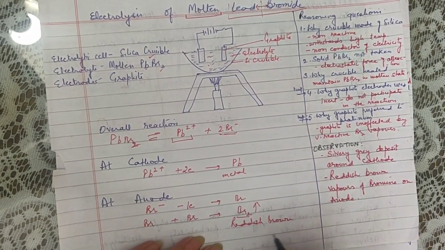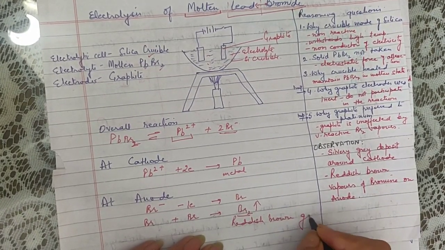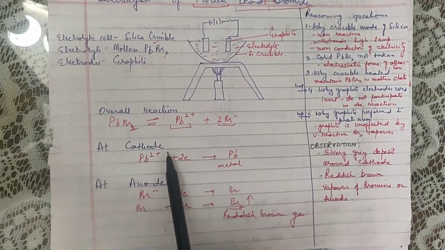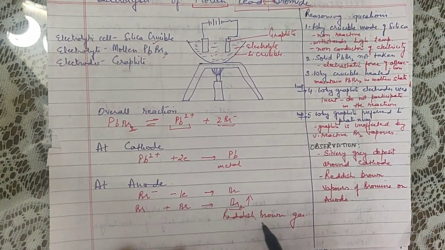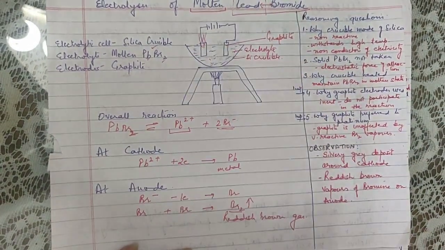I am telling you this because they can ask you the observation also. This is a reddish brown gas. So what do you observe when lead bromide is electrolyzed? You will say that on the anode we see reddish brown gas coming out. So reddish brown gas will come out from here.